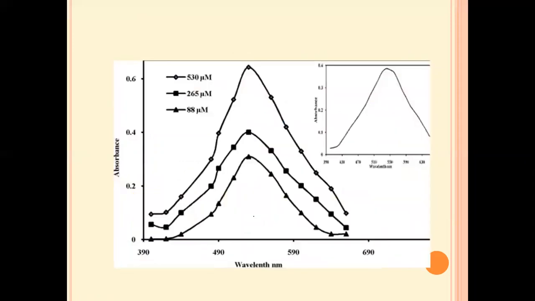Next, for the complex, they have found out that the lambda max is at 540 nanometer by taking different concentrations. Here we know that if we connect it to the x-axis, in all cases, the lambda max, or the wavelength at which maximum absorption is taking place, is at 540 nanometer. So this complex will have the maximum absorption at 540 nanometer. That's why we change the concentration of the complex based on whatever pipetting is done, and we read the absorbance at 540 nanometer, that is the lambda max.